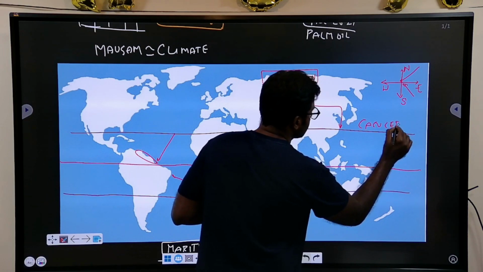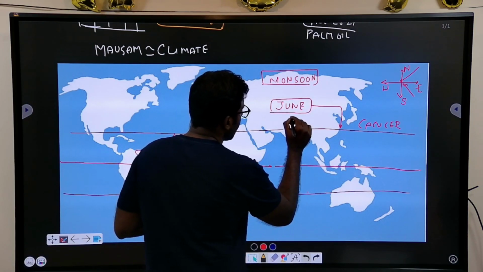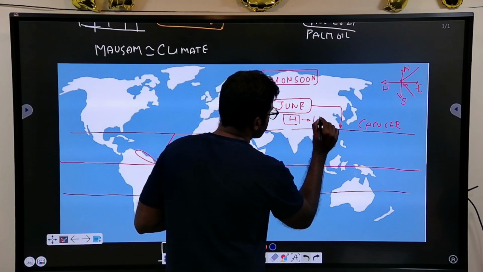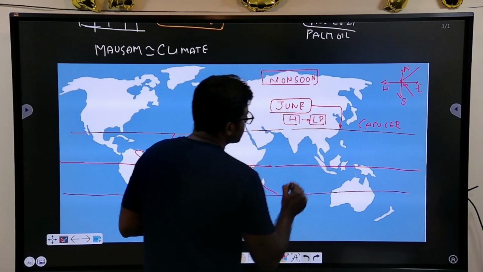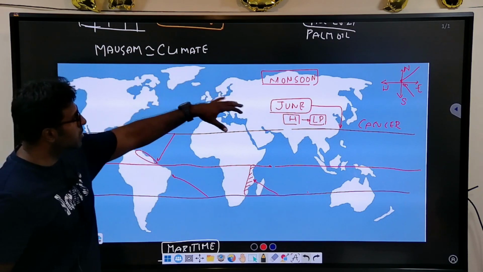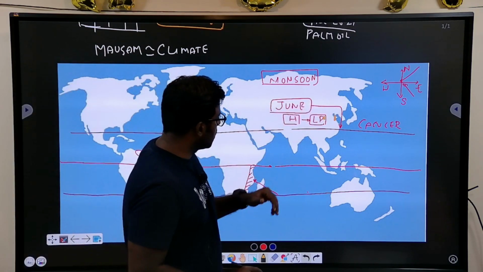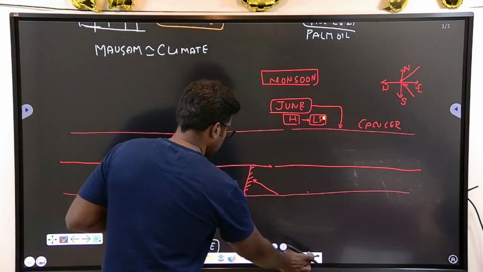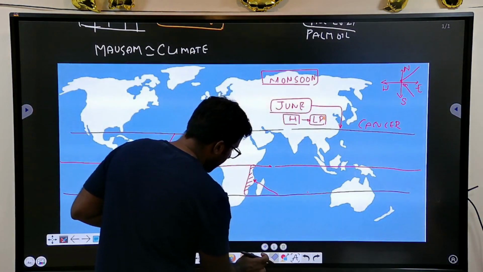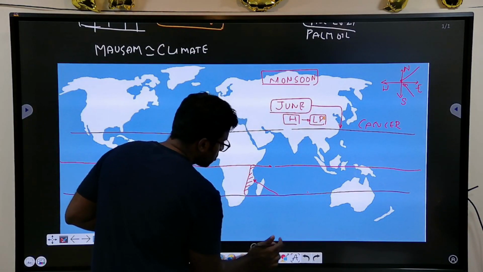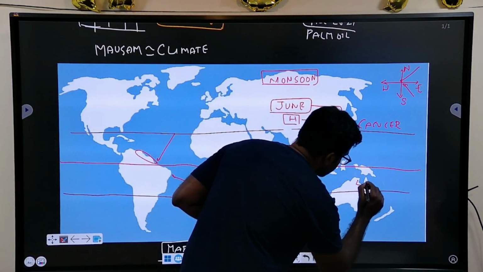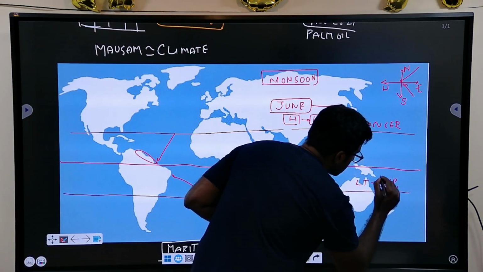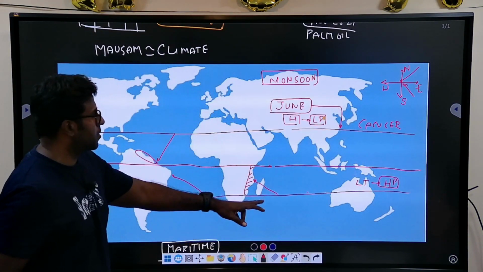When the sun is at this point, this region will have the highest temperature. Highest temperature means lowest pressure. So once you have the sun in the northern region, the southern region will have the lowest temperature, and lowest temperature means highest pressure. These are the two simple facts you should know.